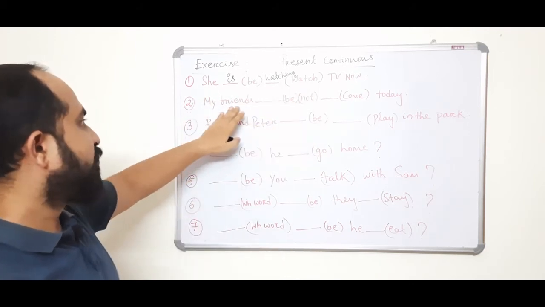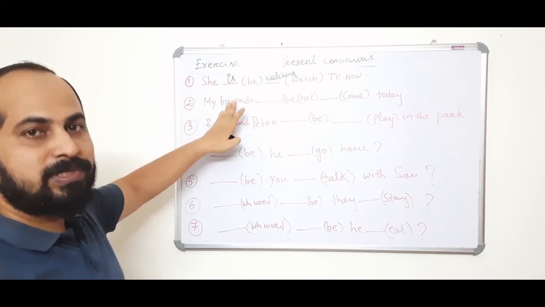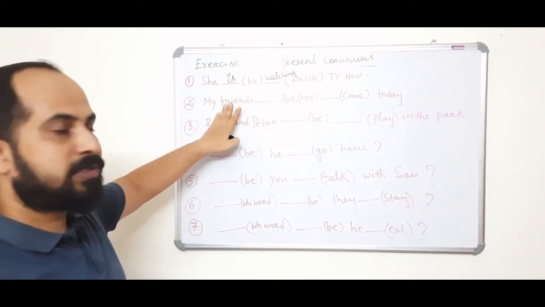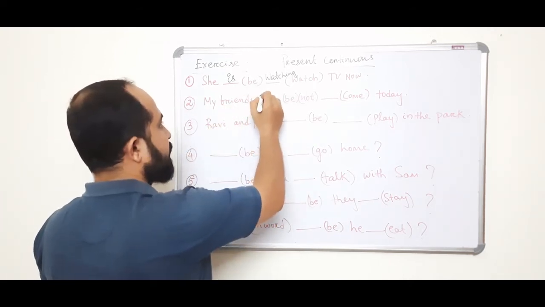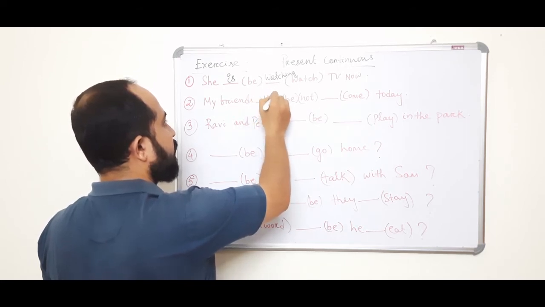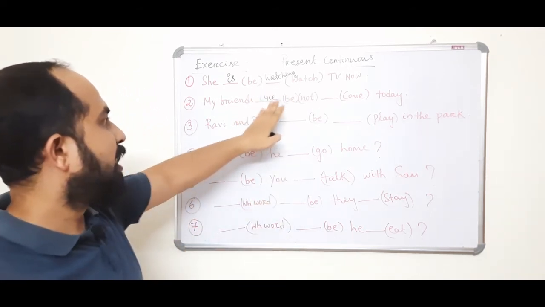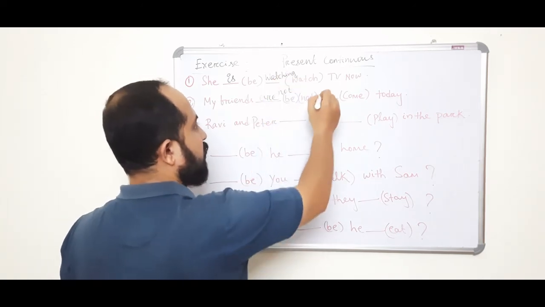Number 2, my friends. Subject is my friends, third person plural, so the auxiliary verb is are. My friends are not coming today.